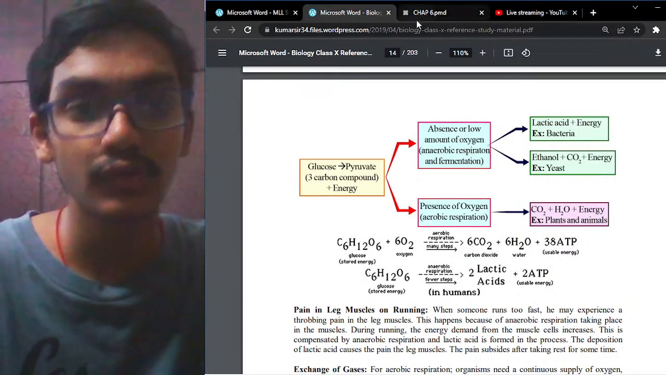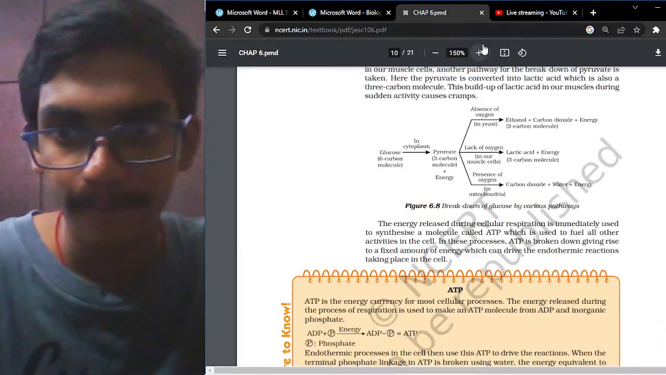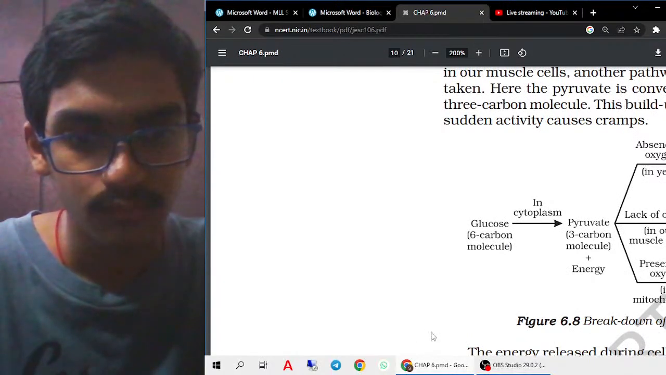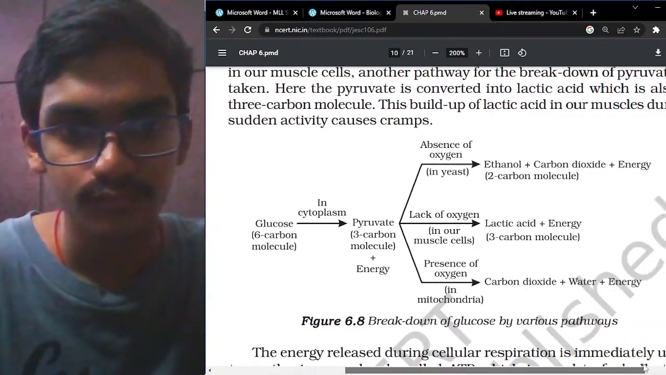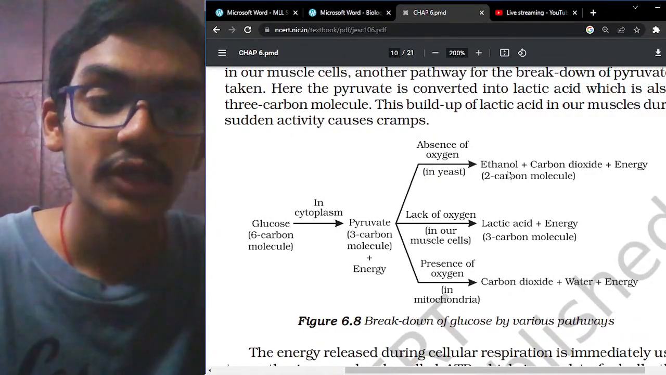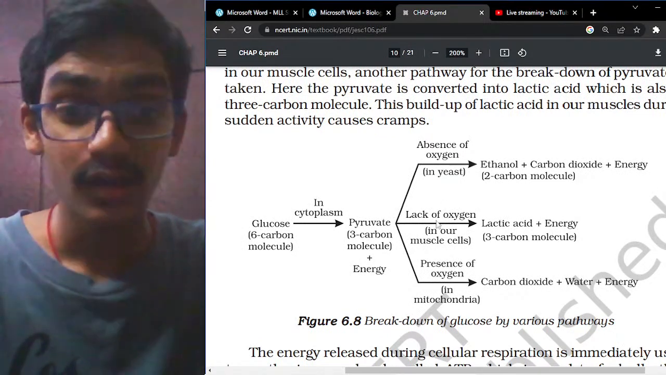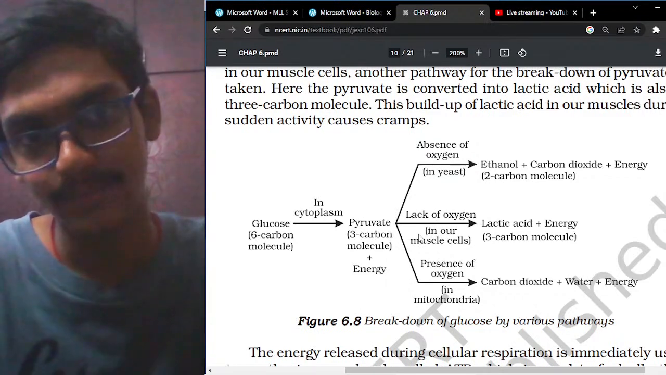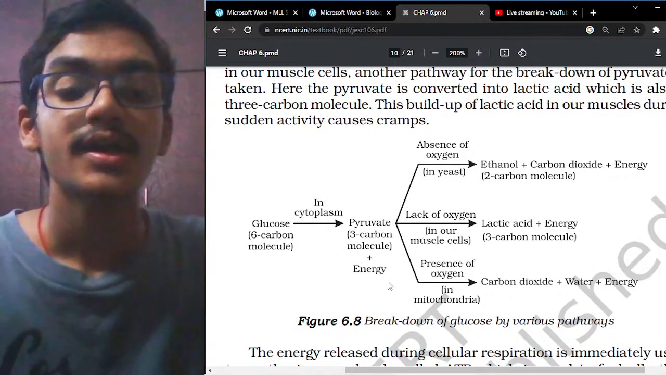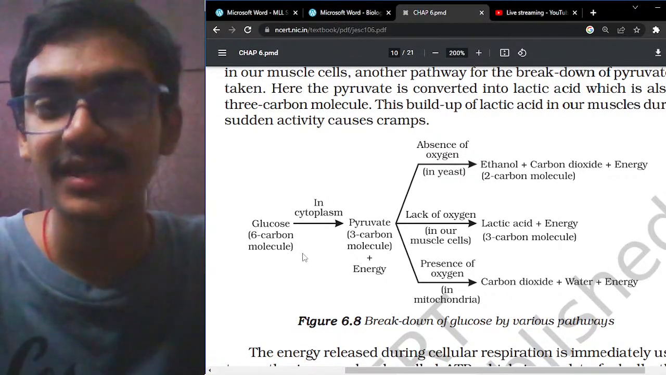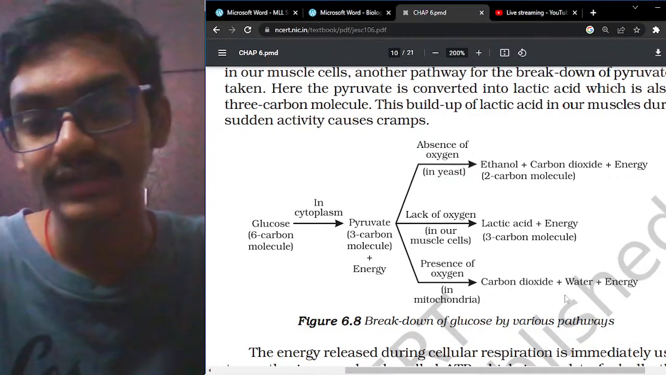Glucose molecule is nothing but C6H12O6. That is the formula of glucose. Okay, this is more clear. So the glucose molecule, C6H12O6, in the presence of oxygen, aerobic respiration always happens in the presence of oxygen. So C6H12O6 in the presence of oxygen, that is O2, will give carbon dioxide, water and energy.